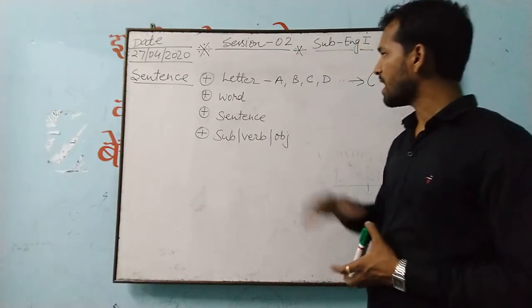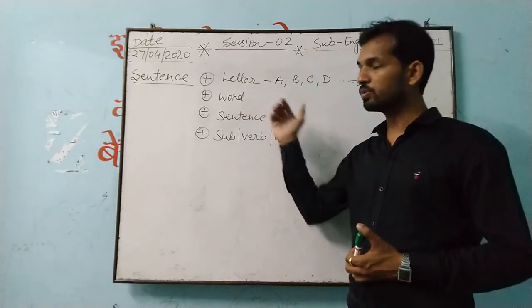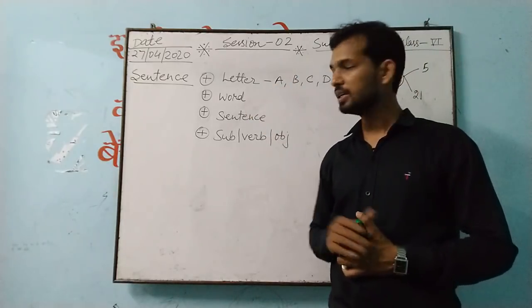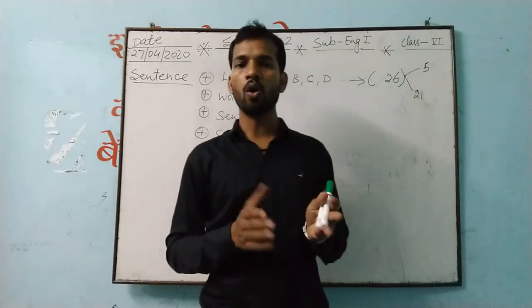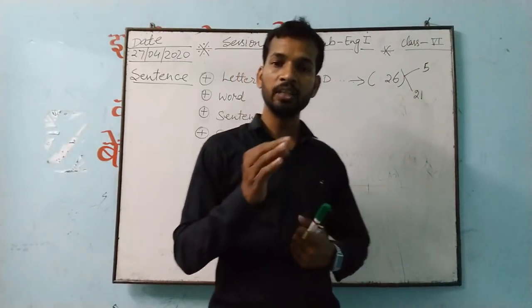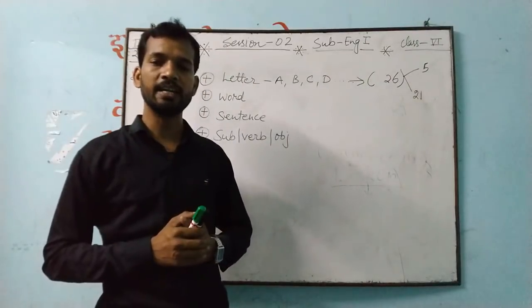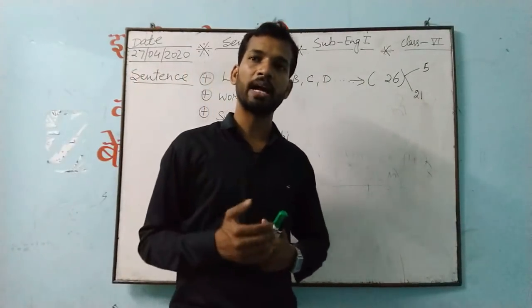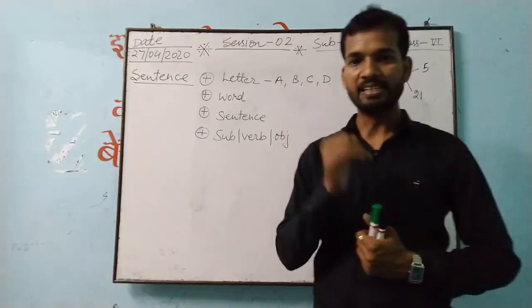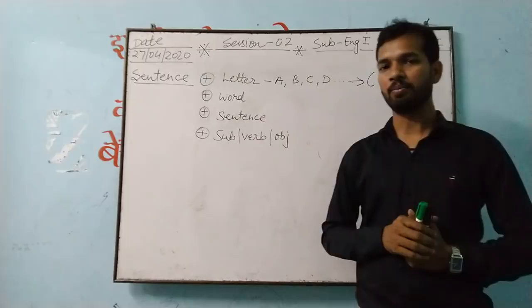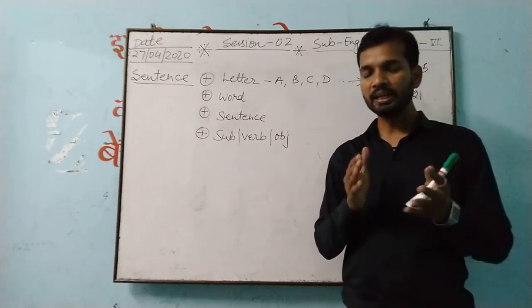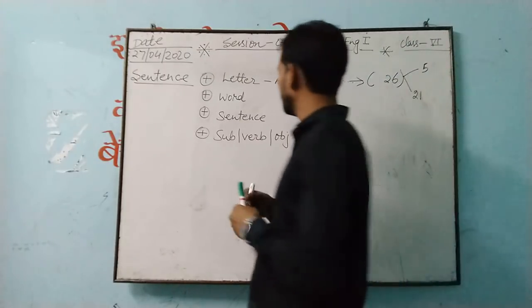And now after this we move further, that was what? Word. Now a word is a combination of letters. A word is a combination of letters. I already gave you the example of eat. What example did I give? The example of eat I have given. See, it is given here.